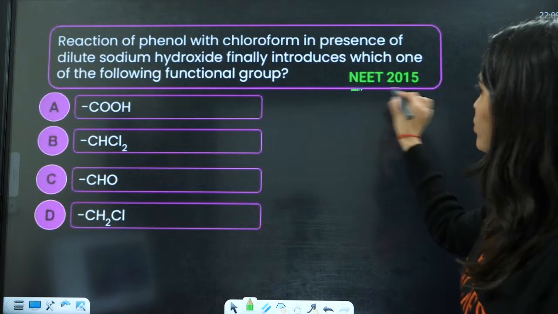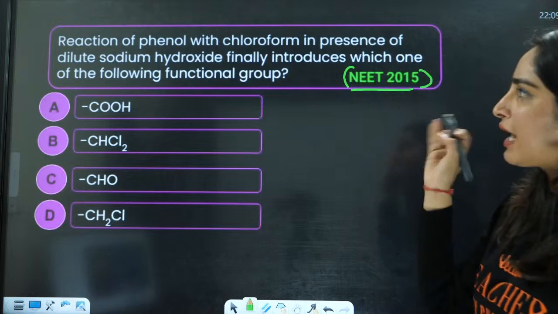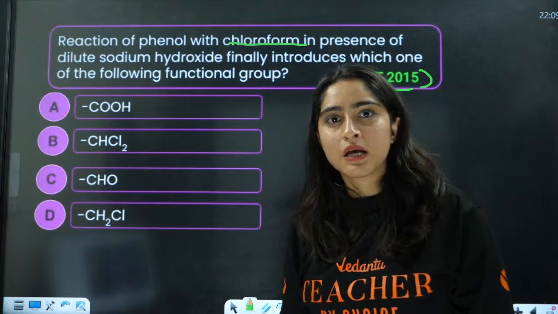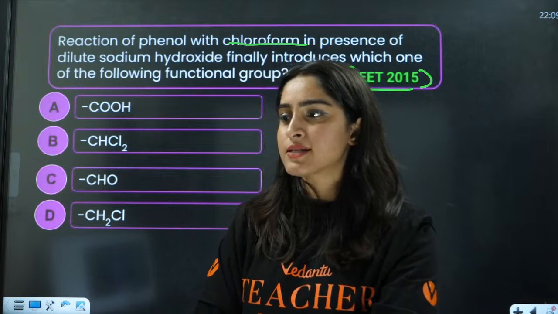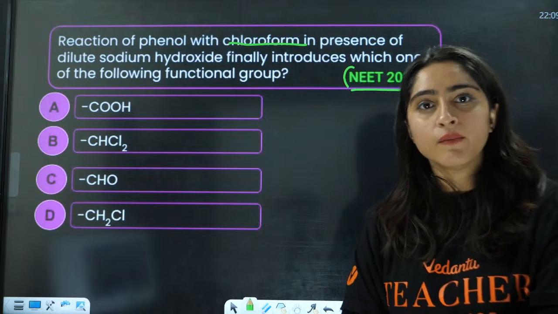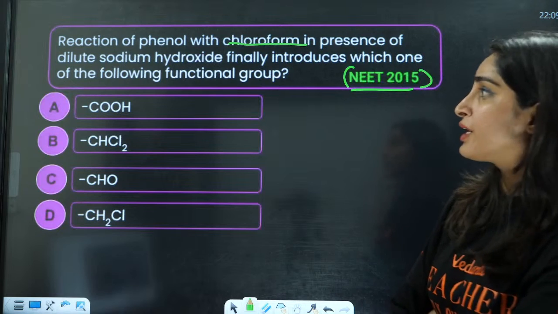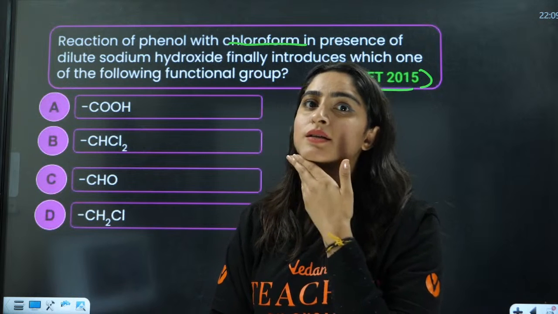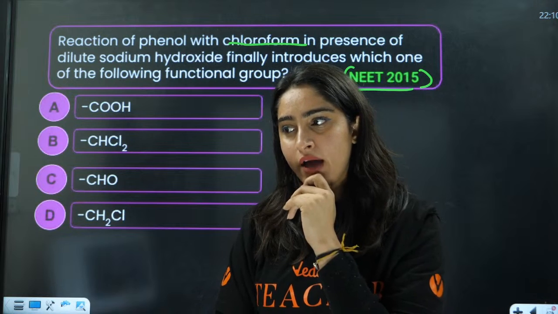Next is the 2015 question. Reaction of phenol with chloroform in the presence of dilute NaOH. Now you know the answer. It introduces which of the following functional groups? They are talking about which reaction? Very good, 2,4,6-trinitrophenol. Which is going to be the answer here? You have chloroform, CHCl3, along with dilute NaOH. What is the naming reaction? What is the name of this reaction? We have just done this reaction. Reimer-Tiemann reaction. Okay, very good.